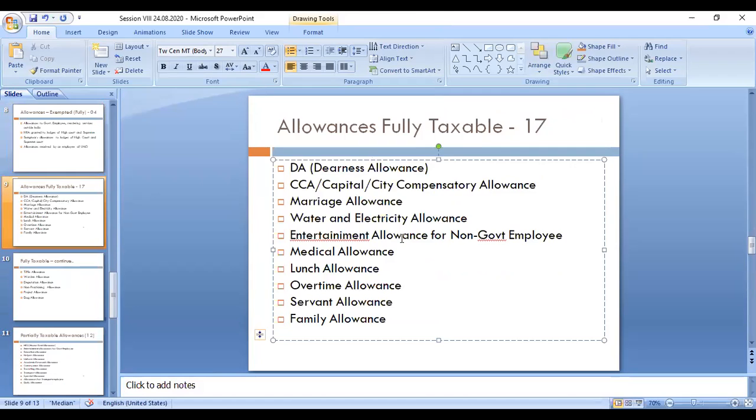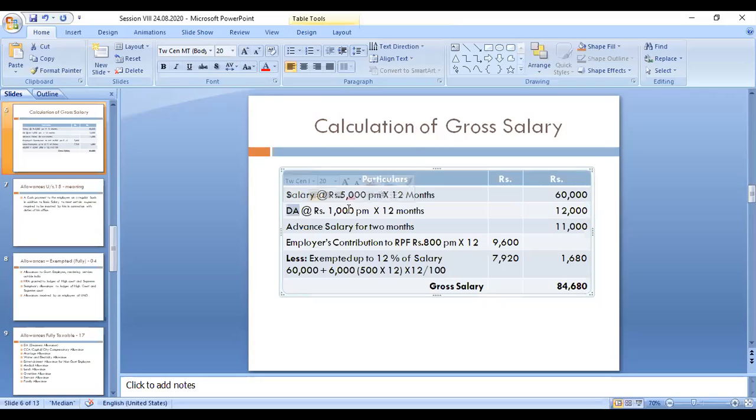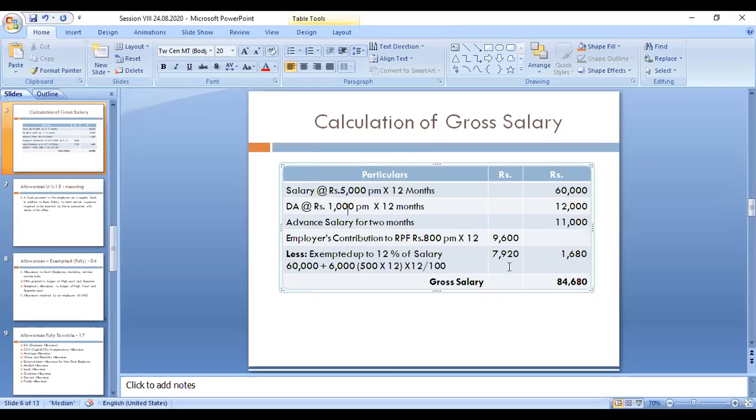Like this, I will explain using the previous slide. This is DA, which is fully taxable. So multiply this per month amount by 12 months for one year and write it in the outer column. This amount column is called the taxable amount column. Okay, like this you have to write.